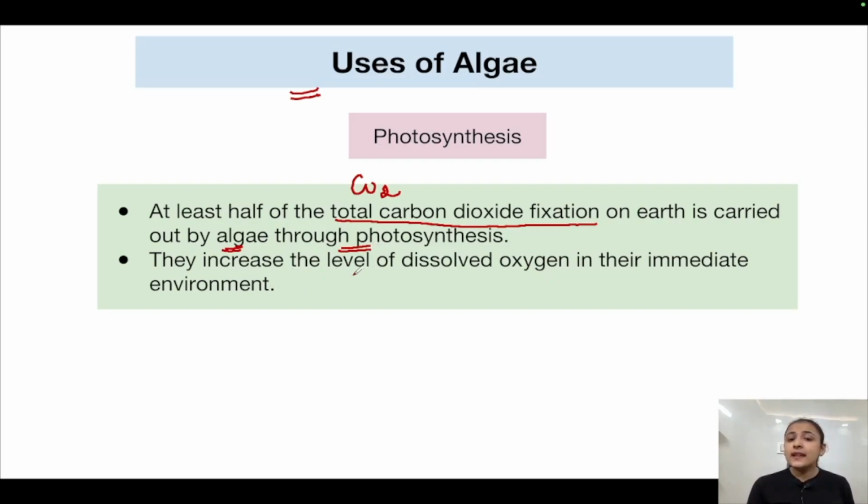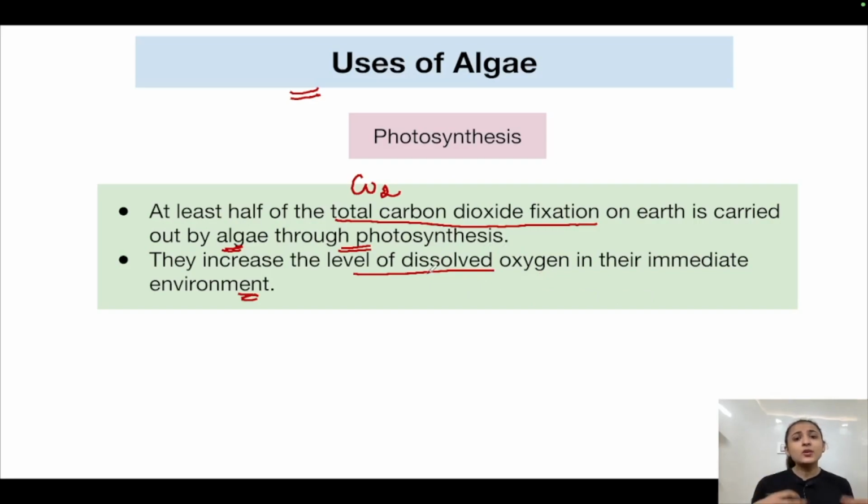They increase the level of dissolved oxygen in their immediate environment. Why? Because, as I just told you, they release oxygen. In photosynthesis, carbon dioxide is being fixed and oxygen is being released. Algae are mostly found growing in aquatic environments.